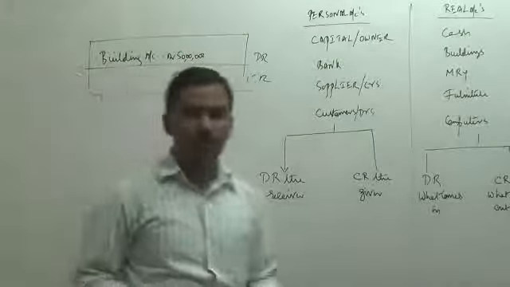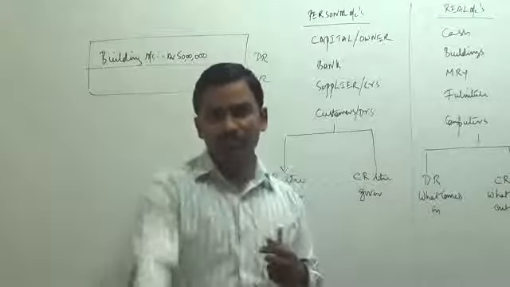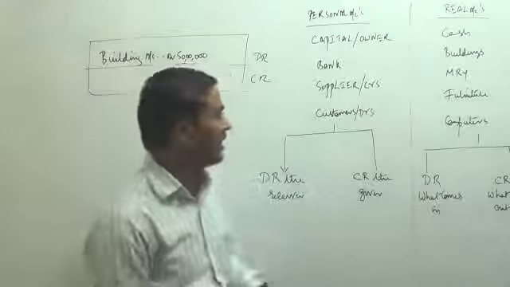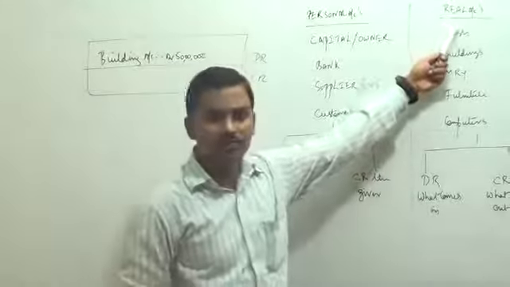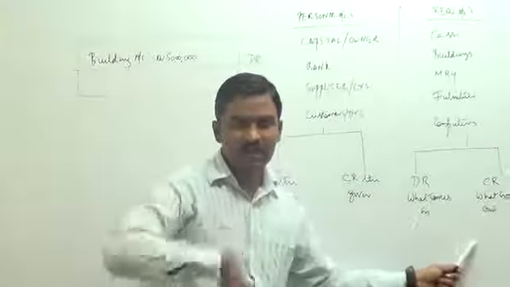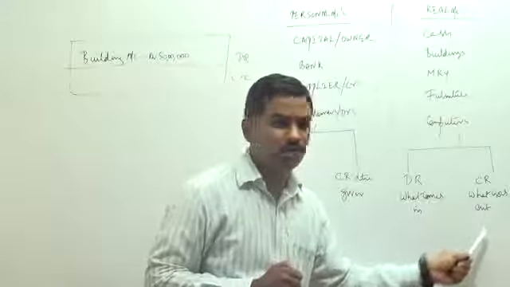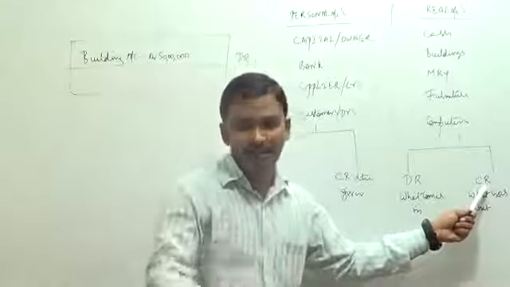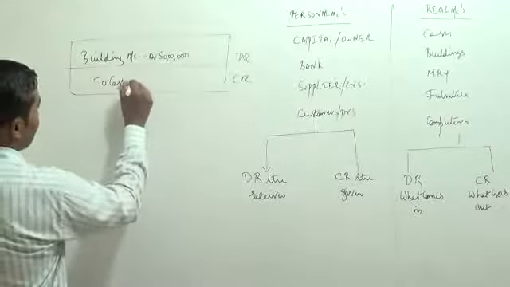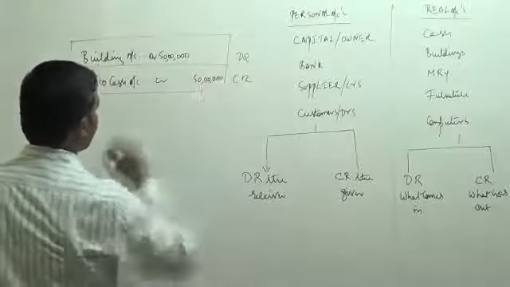Okay. Now, what was the other part of the transaction? We got the building and we paid cash. Cash is going out. So ask cash, what is your nature? What is the nature of cash? Again, cash is a real account. What are real account rules? Debit what comes into the business, credit what goes out of the business. What is going out? Cash is going out. So cash account has to be credited. So I am going to write cash on the credit side. To cash account credit 50 lakhs.